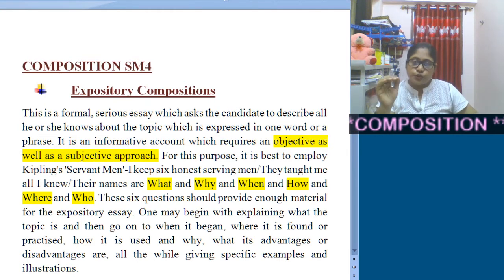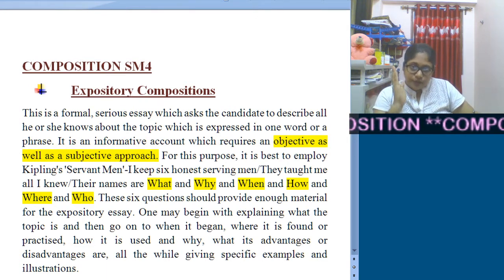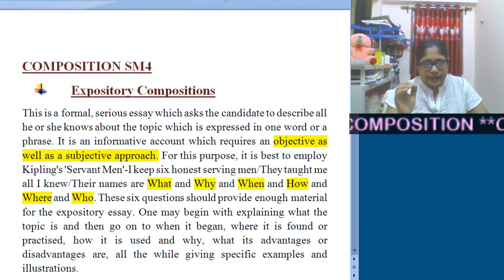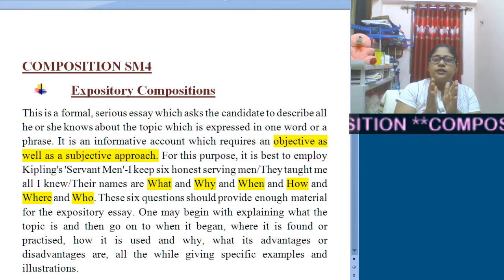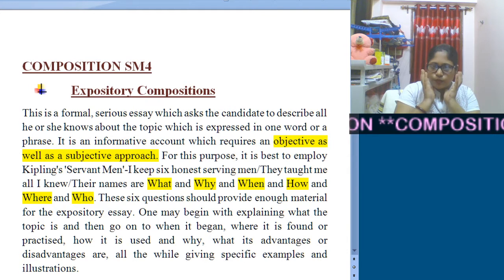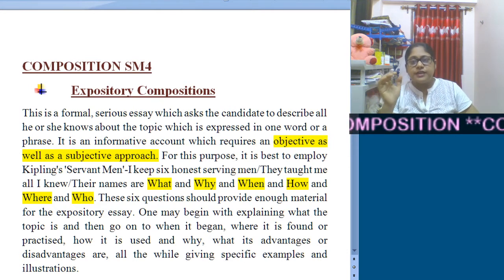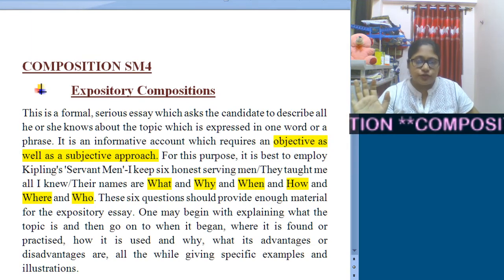So you need to proceed in such a way that it represents both your objective as well as your subjective approach, and this is dependent on the event, the fact or the idea you have regarding that particular topic or word.